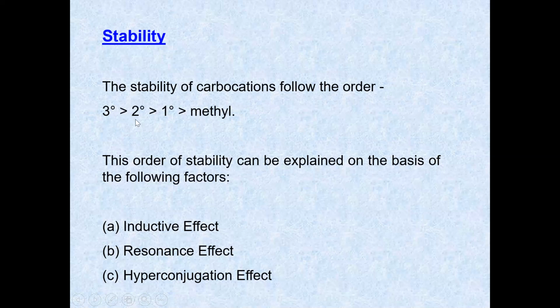This order can be explained on the following factors: inductive effect, resonance effect, and hyperconjugation effect. The tertiary carbocation is highly stable, secondary is less stable than tertiary, followed by primary, and then methyl. This order can be explained by taking the examples of inductive effect, resonance effect, and hyperconjugation effect.